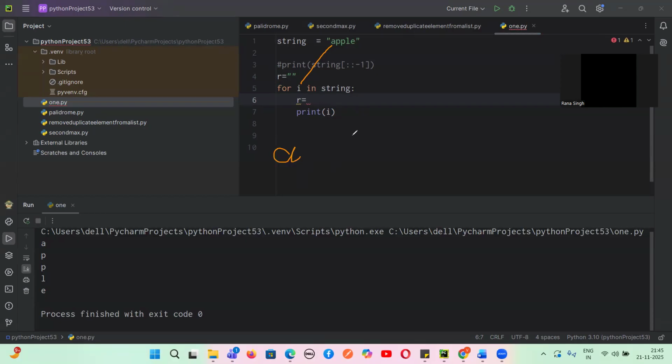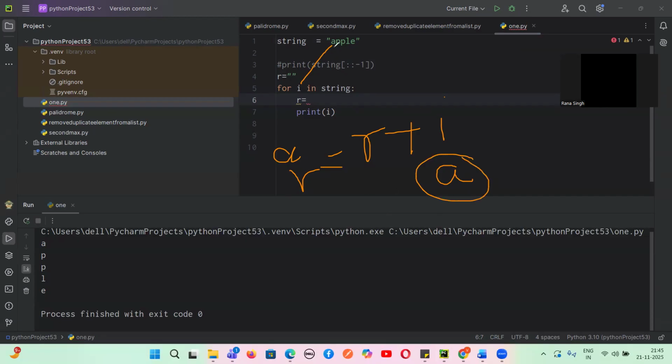So let's suppose I write R plus I. So what will happen? First R is nothing. R plus I, it will be A. Yes or no, guys? Next letter is P. Now the value of R is nothing but the A.